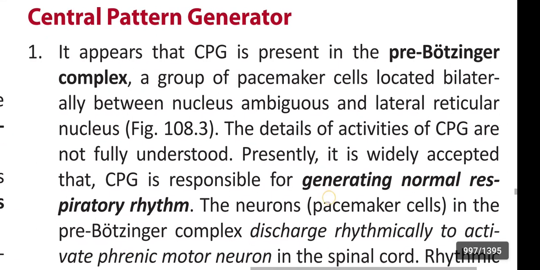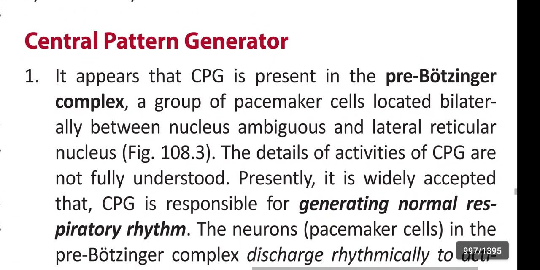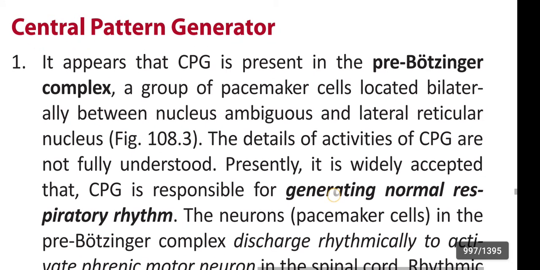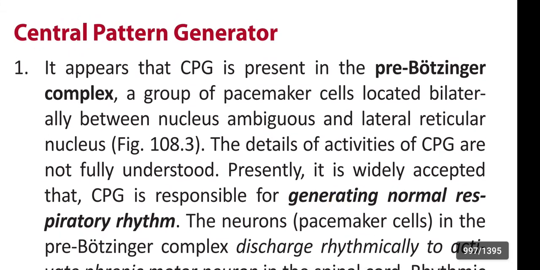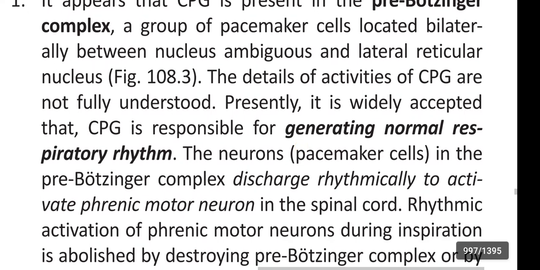Once again, the central pattern generator. It appears that the central pattern generator is present in the pre-Botzinger complex, a group of pacemaker cells located bilaterally between the nucleus ambiguus and the lateral reticular nucleus. The details of its activity are not fully understood. Presently, it is widely accepted that it is responsible for generating normal respiratory rhythm.